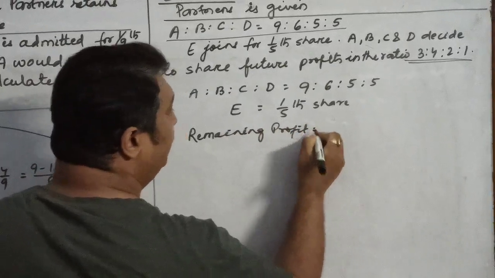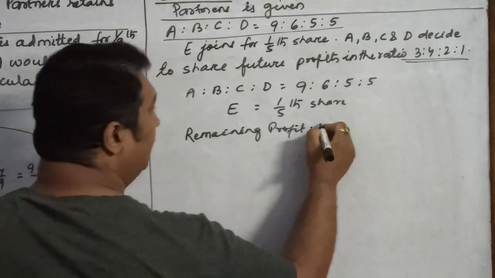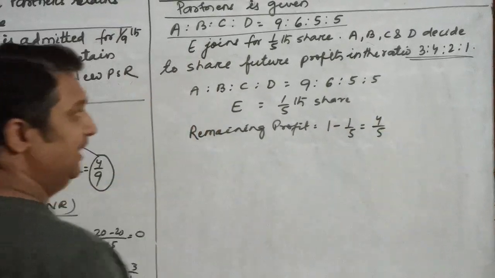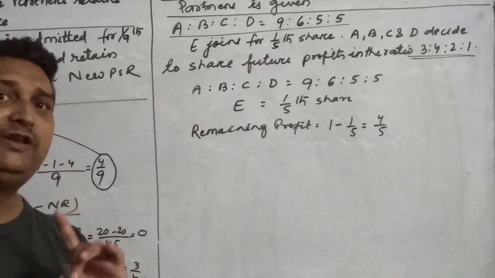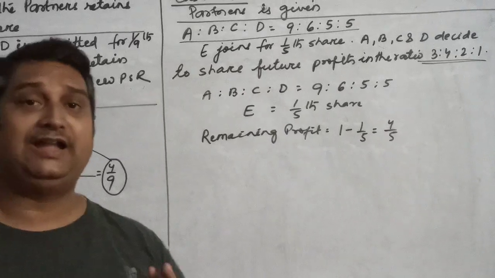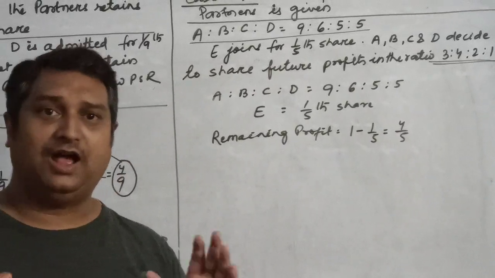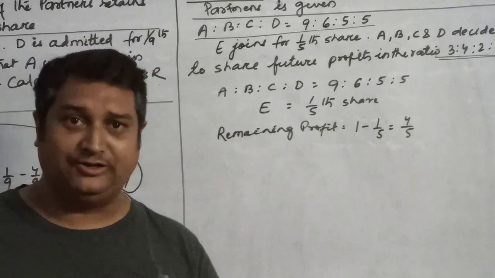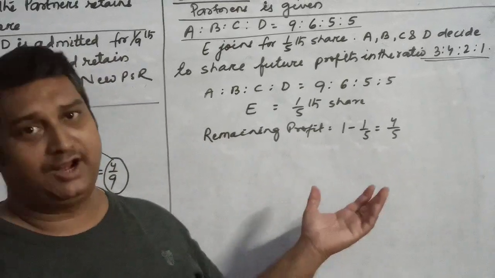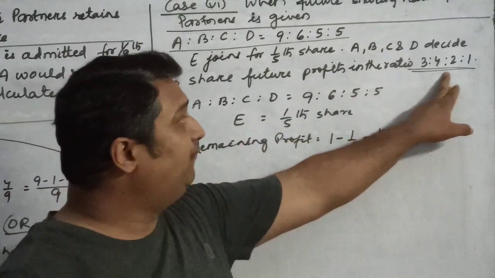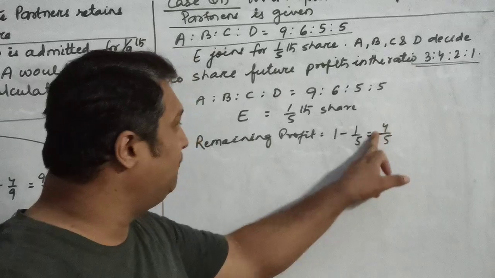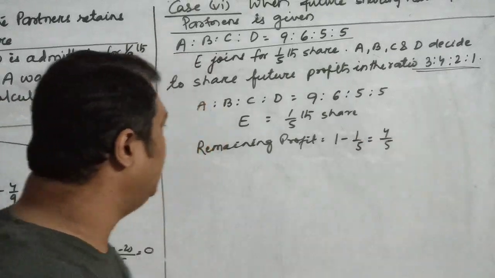This is just like the first case which we had discussed. 1 minus 1 by 5 will be given to E, so 4 by 5 is left. While discussing case 1, I had told you that in the absence of any other share informed or future ratio mentioned, we will distribute it in the old ratio. But over here, the future ratio has been mentioned. So you are supposed to distribute this remaining profit in this future ratio.